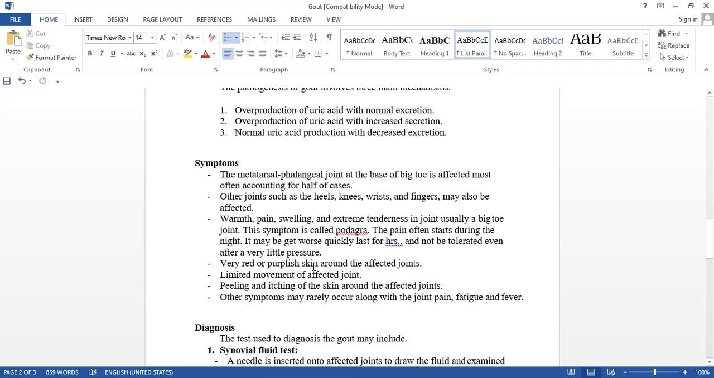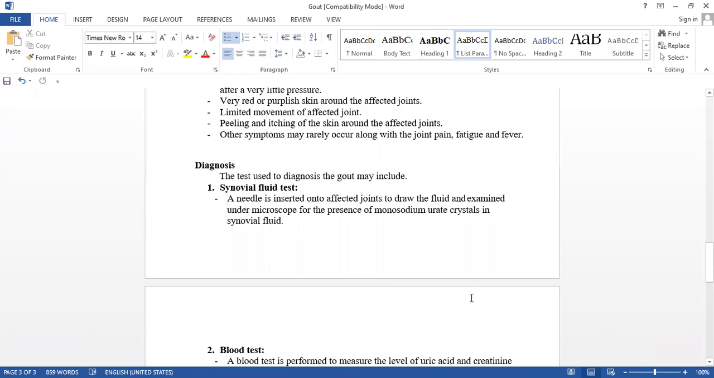Red or purplish skin. The skin will become red or purplish around the joints. We can't move, there is limited movement of the affected area. Even if we move a little bit, there is tenderness or too much pain. Peeling and itching of the skin around the affected joints. Other symptoms may include joint pain, and obviously fatigue and fever.